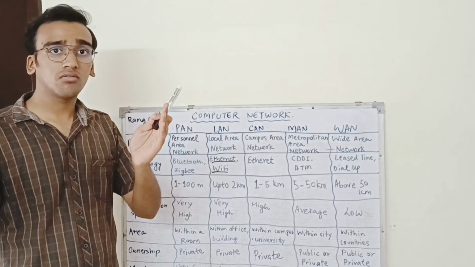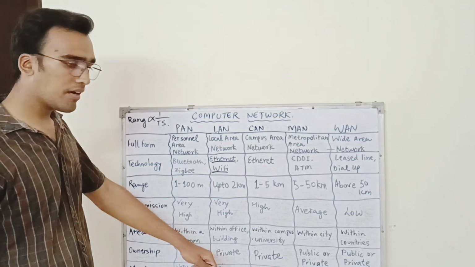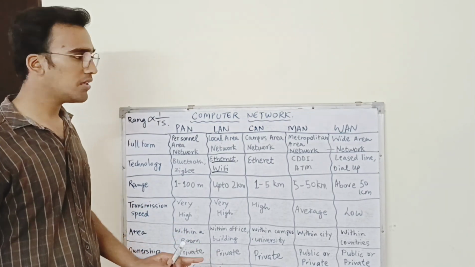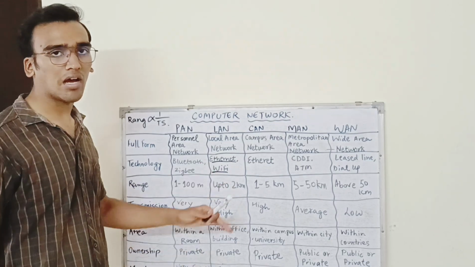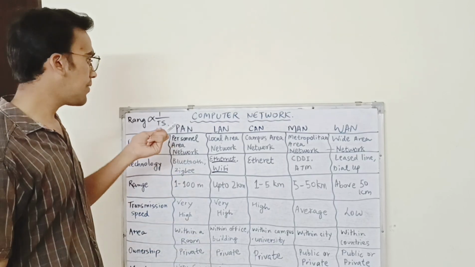We use Wi-Fi to transfer the data. The ownership is also private, and the maintenance is easy, not that high. We all use Wi-Fi and Bluetooth also. So you can also write that we use LAN and PAN.